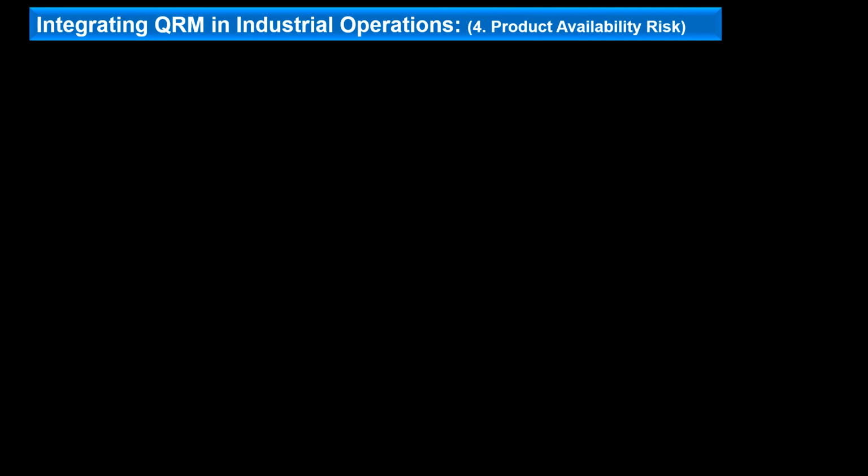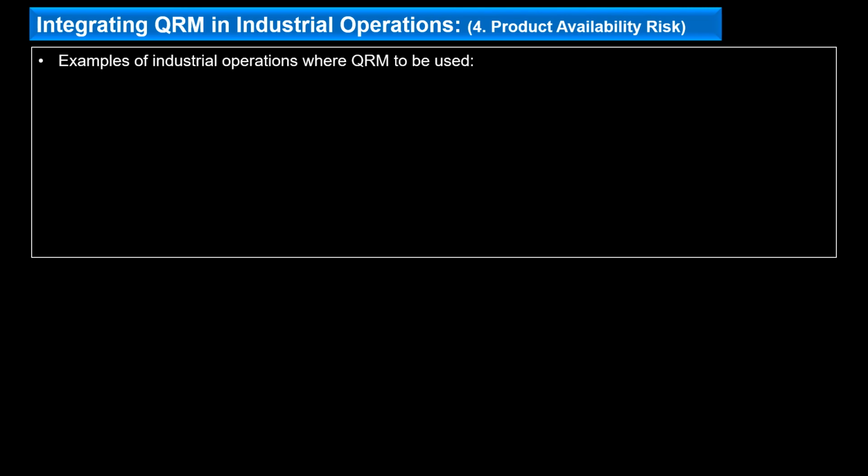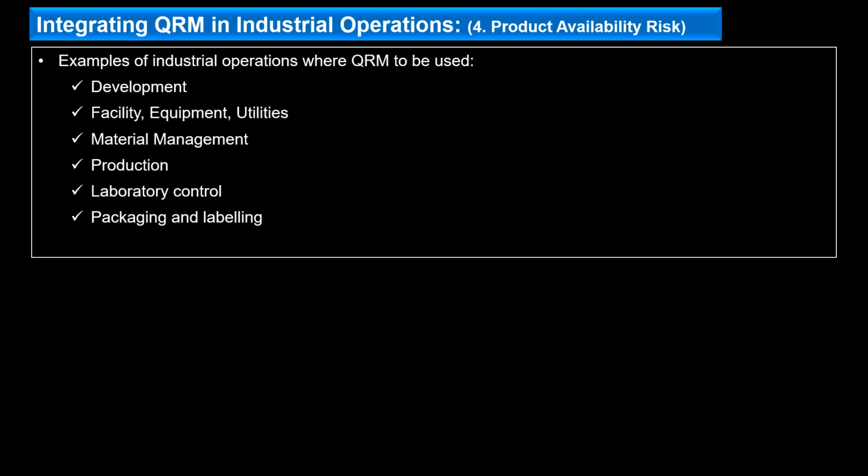The fourth revision point, that is product availability risk, we have seen was under the point of integrating QRM into industrial operations. So the guideline gives some examples of industrial operations where QRM is used. In the earlier version, the examples were given as development, facilities, equipment, material management, production, laboratory control, packing, and labeling control. In Revision 1, specifically one point, that is supply chain control, has been added into this guideline to ensure appropriate product availability risk is assessed.